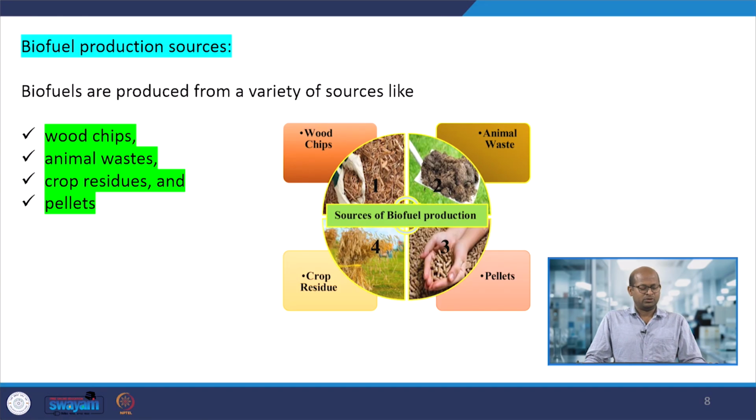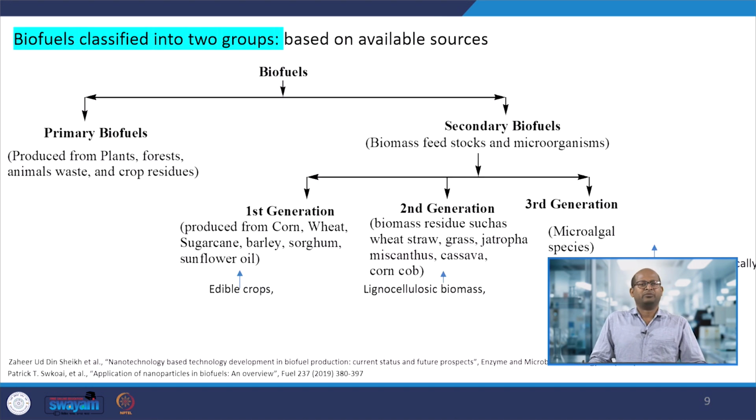Here are the sources of biofuel production: wood chips, animal waste, crop residue, pellets. These are the different waste materials that can be used for biofuel production. Biofuel is usually produced as primary biofuels and secondary biofuels. Primary biofuels are produced from plants, forest waste, animal waste and crop residue. For secondary biofuels, biomass feedstock with microorganisms is digested in a reactor to produce different types of biofuels.